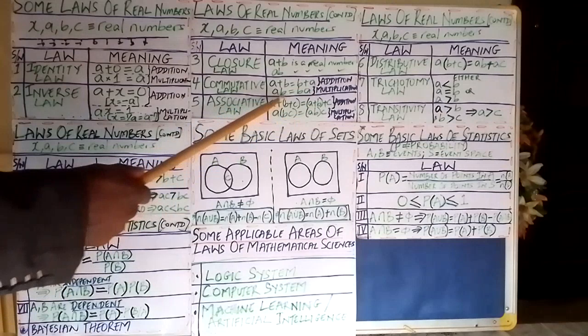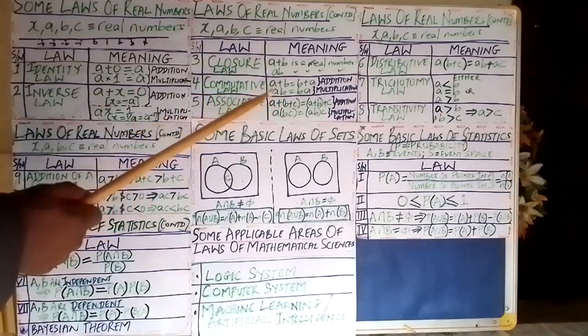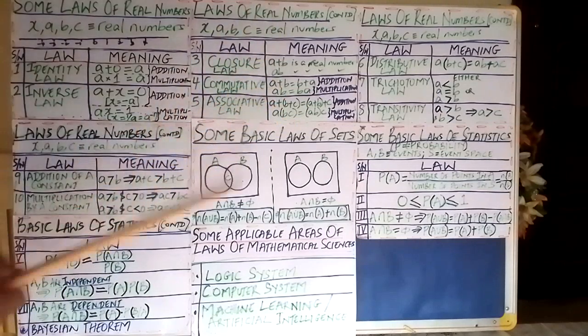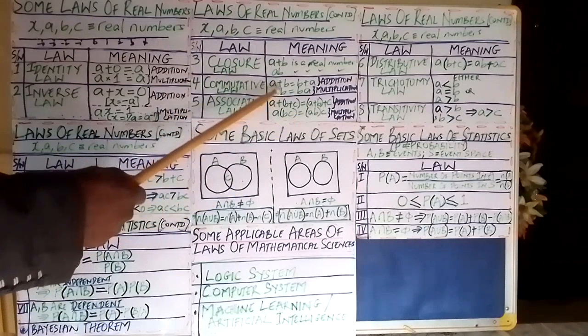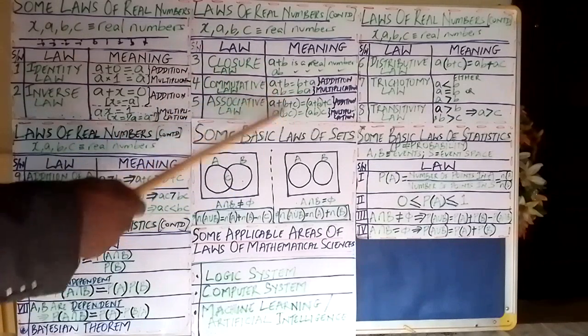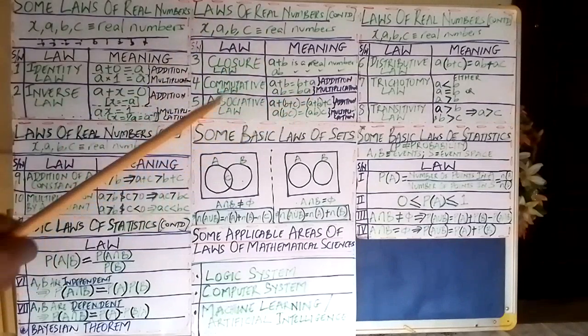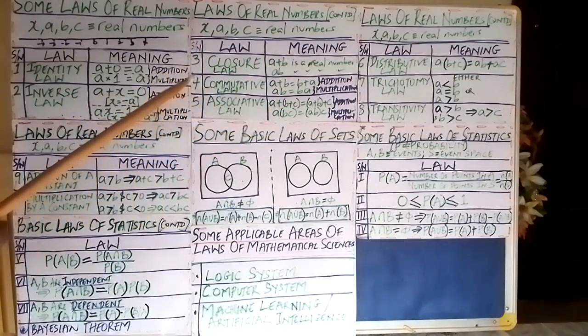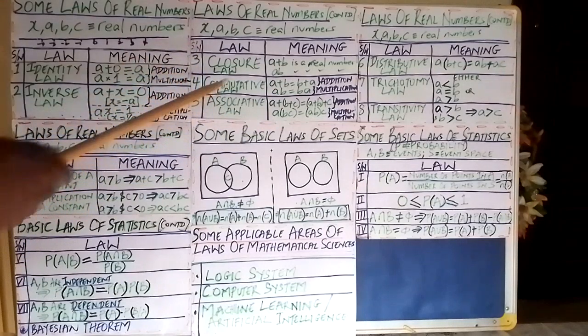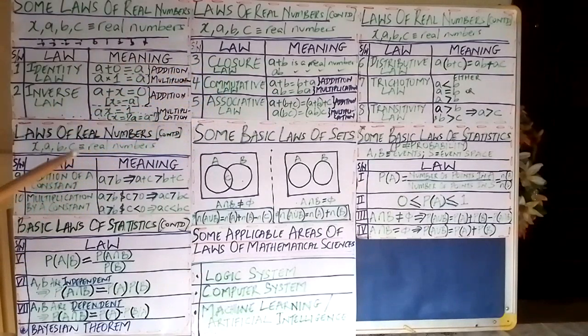Just pick any number you want to say. A is 3, B is minus 1. 3 times minus 1 is minus 3. Minus 1 times 3 will be minus 3. So all real numbers satisfy that property, called the commutative property or commutative law.